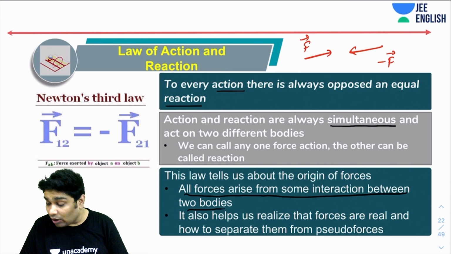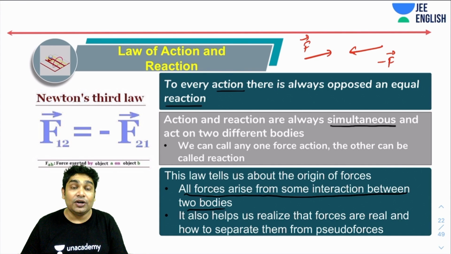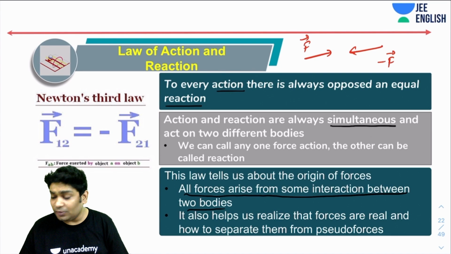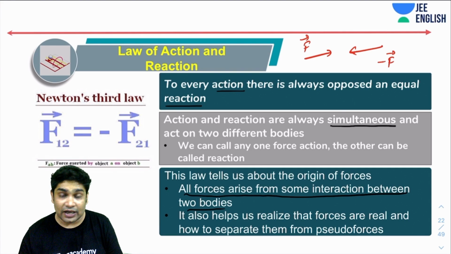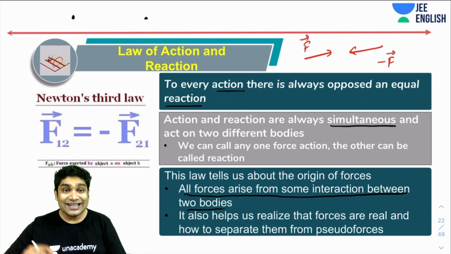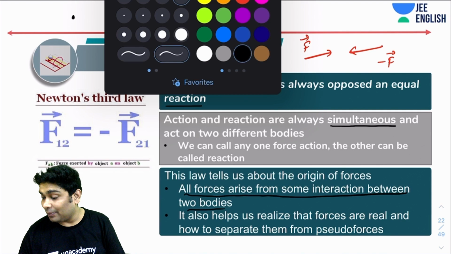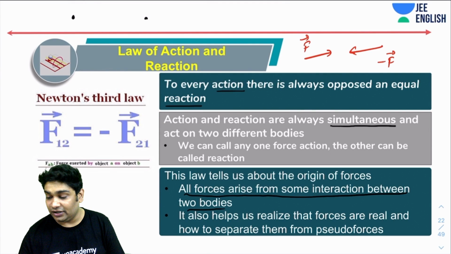Now, as I was saying, this law also tells us about the origin of forces. So what is this telling us? This is telling us that all forces arise from interaction between two bodies. So, for instance, there is gravitational force. Any gravitational force would come into play when two bodies start to interact through gravitational fields and will apply a force which is gravitational in nature. So Fg, if this is felt on this, then this guy would feel minus Fg vector.